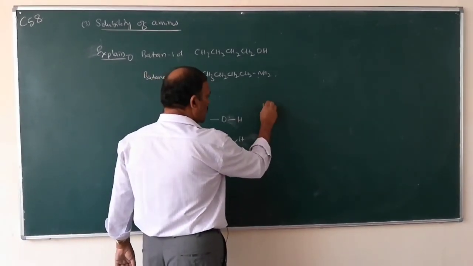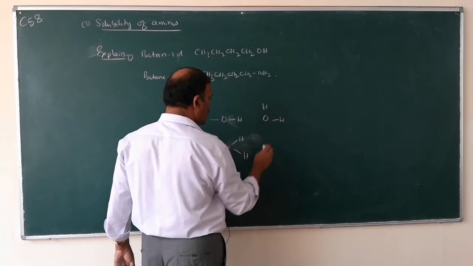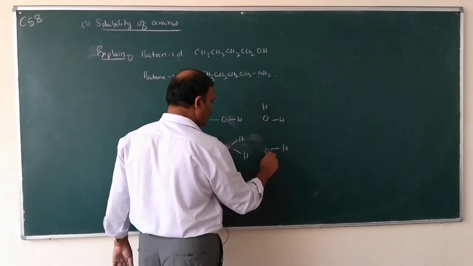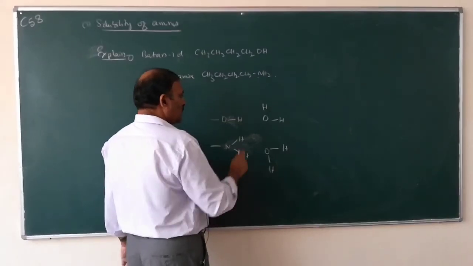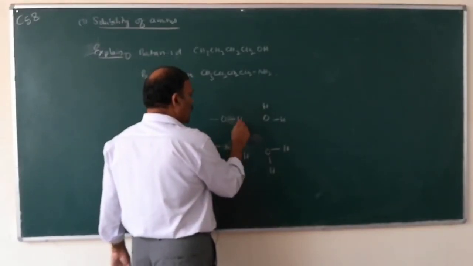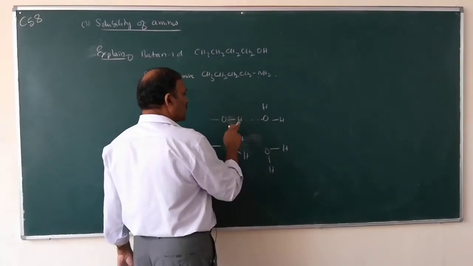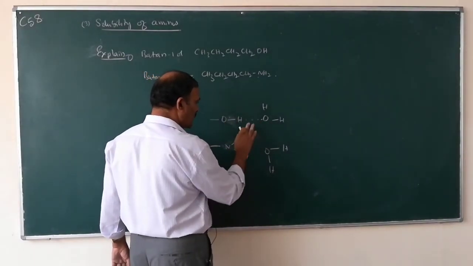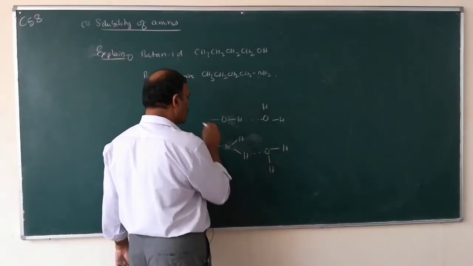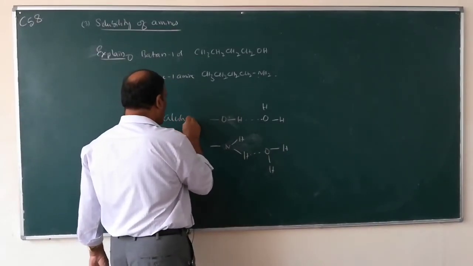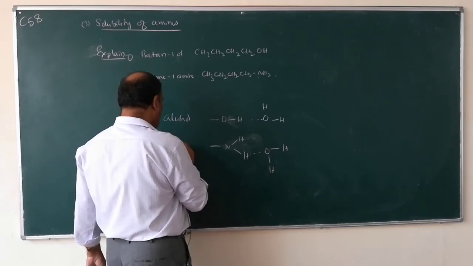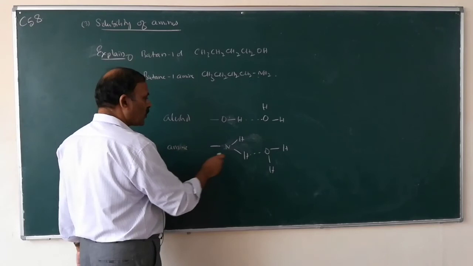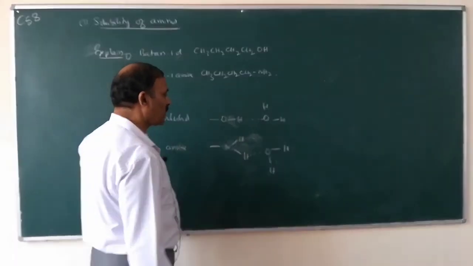Here is a water molecule, here is also a water molecule. So here this OH, the hydrogen attached to this O and attached to this O, so there is hydrogen bonding. Here is also hydrogen bonding. Both alcohols and amines form hydrogen bonding with water molecules.